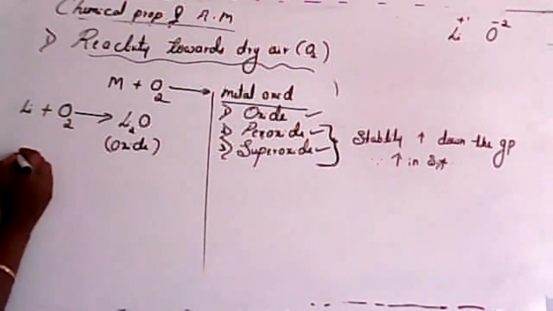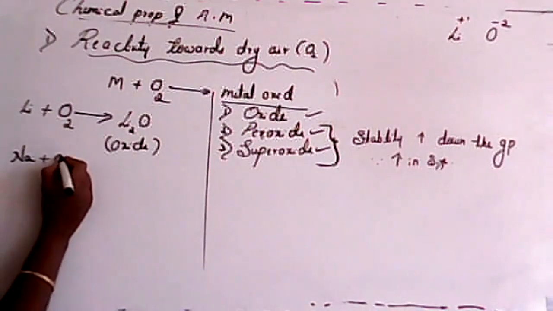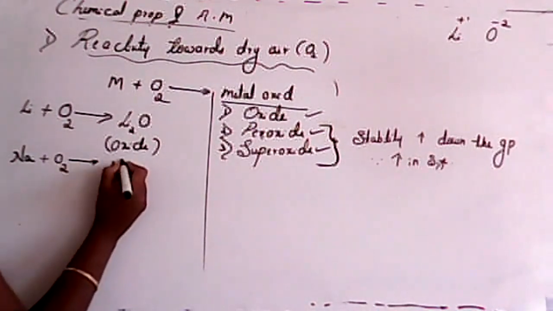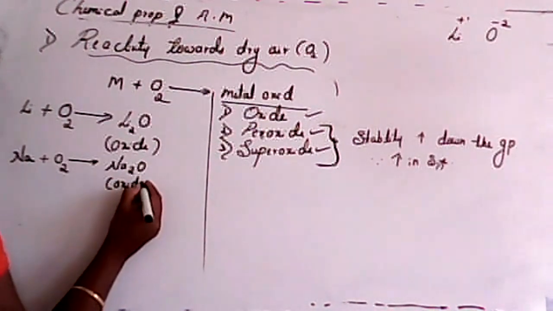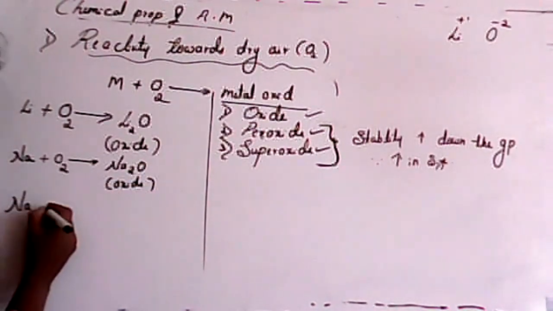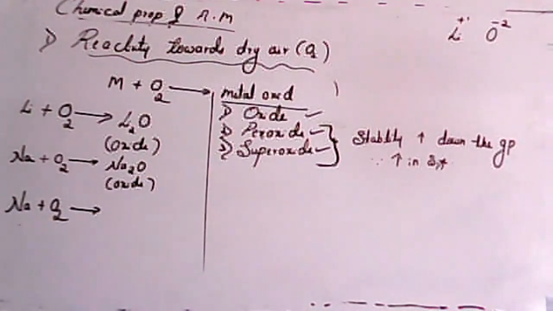Okay, so next I'll consider the second element, that is after lithium there will be sodium. Sodium can form simple oxide, and it can also form peroxide. What will be the composition of peroxide, student?